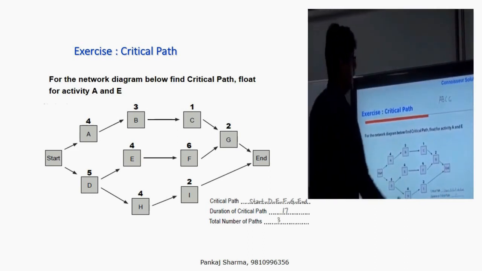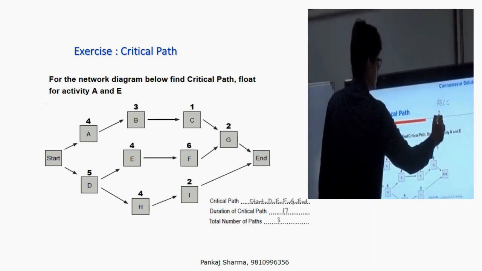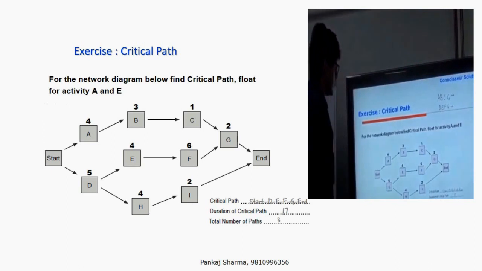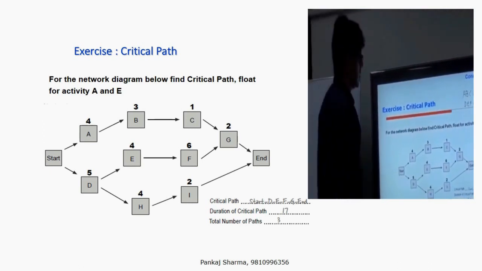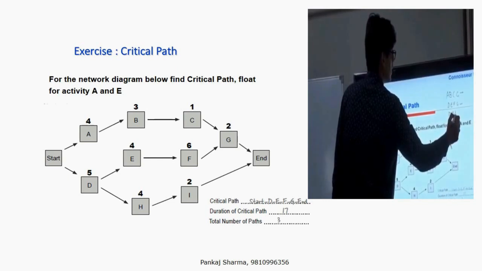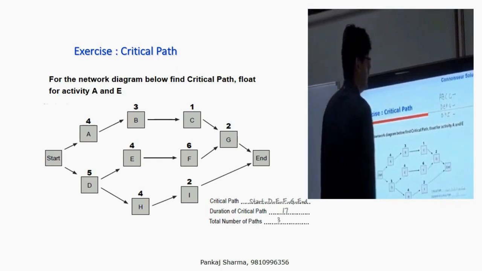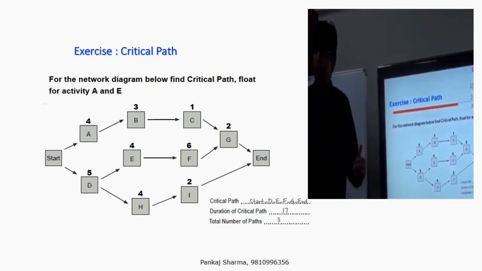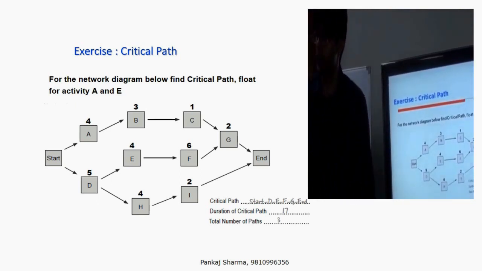Another path is D, E, F, G. And then the third path is D, H, I.